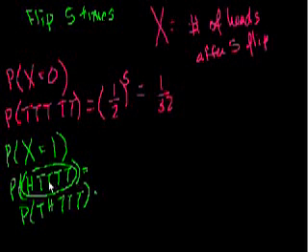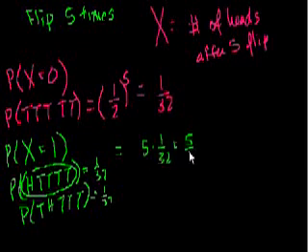There are actually 32 possible scenarios, right? And there are 5 situations like this, because the head could be in any of the 5 spots. So the probability that we have exactly 1 head is equal to 5 times 1 over 32, which is 5 over 32. Fair enough.